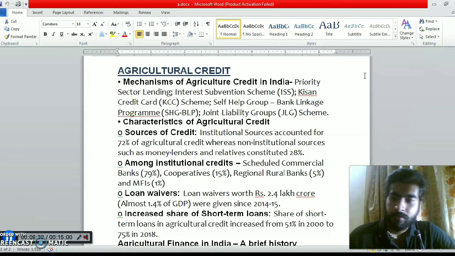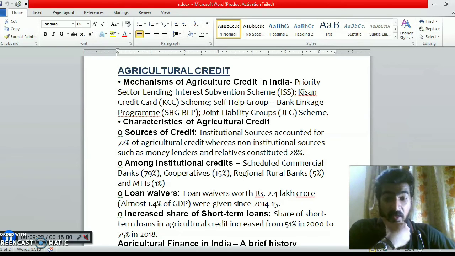Coming to the characteristics, the first one is sources of credit. Where do they get the credit, and where is the maximum amount of credit from? The first source is institutional sources: 72% of agriculture credit comes from institutional sources, and non-institutional sources, such as money lenders, account for 28%. Next, what are the institutional credits?